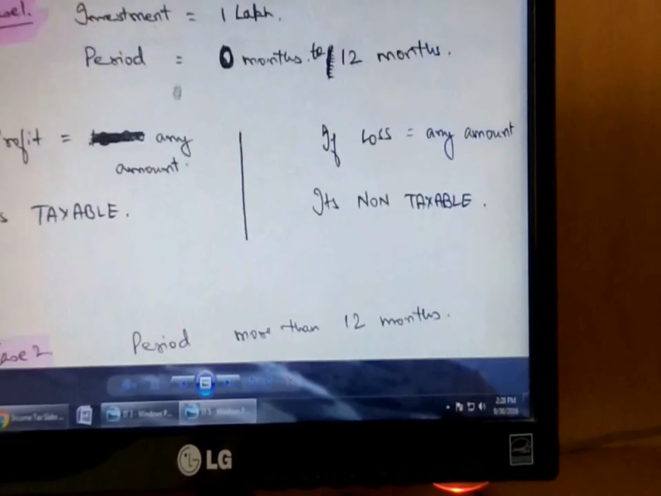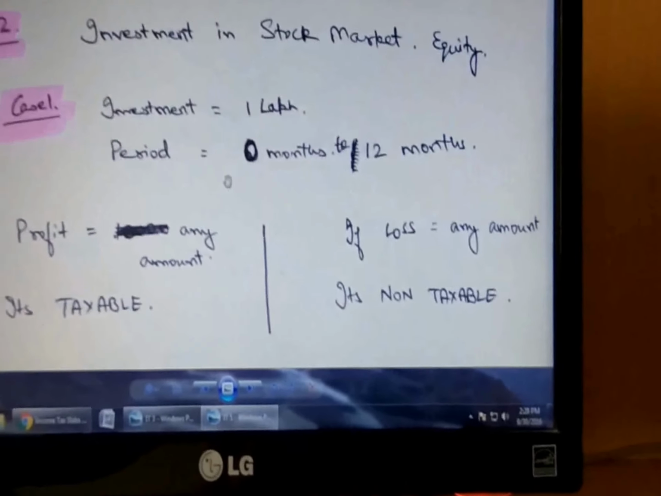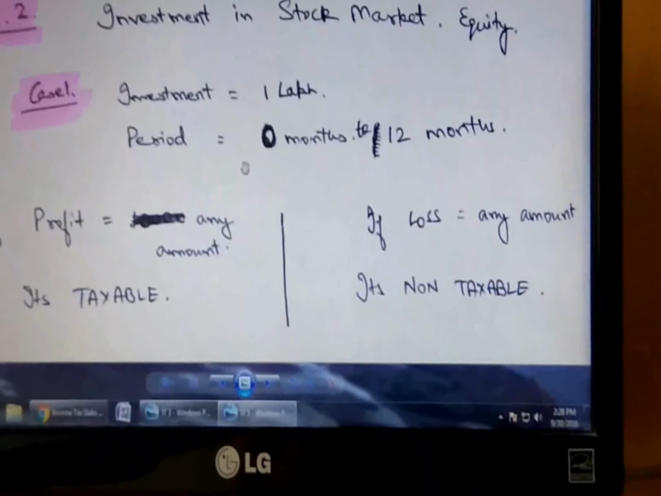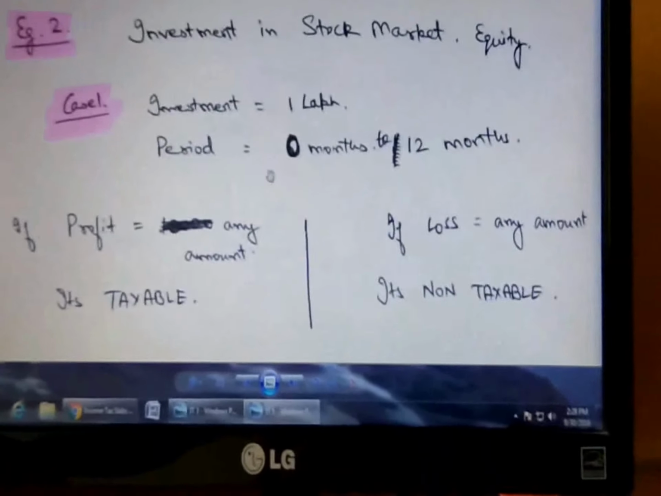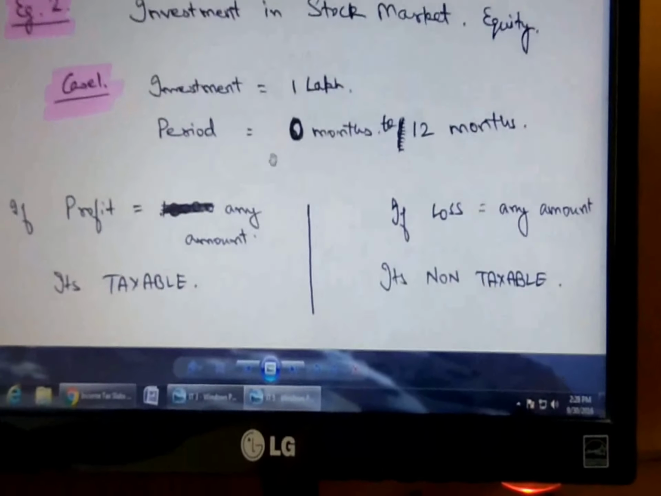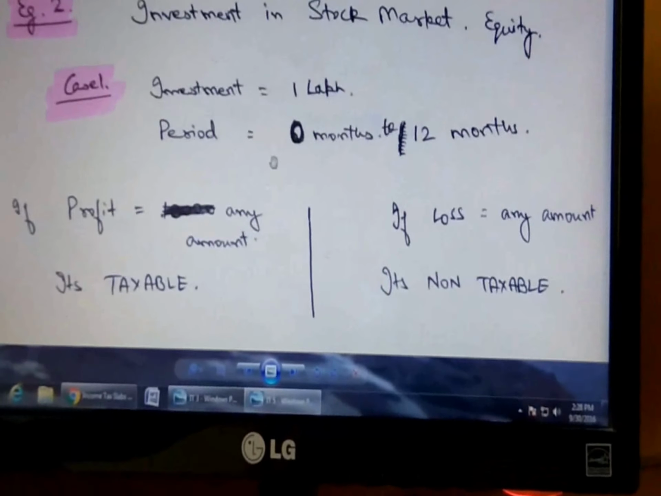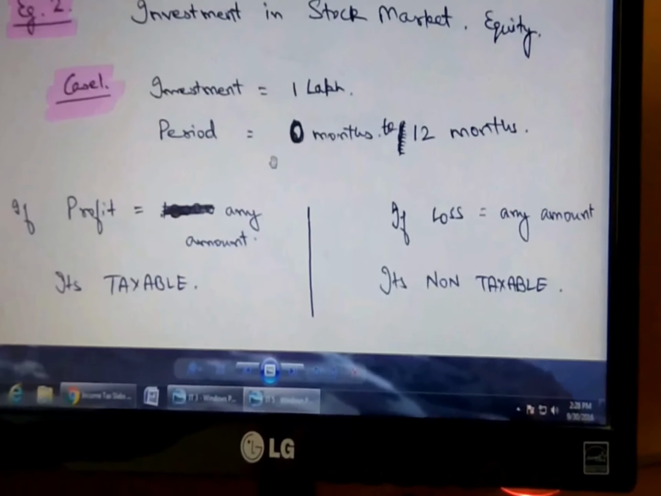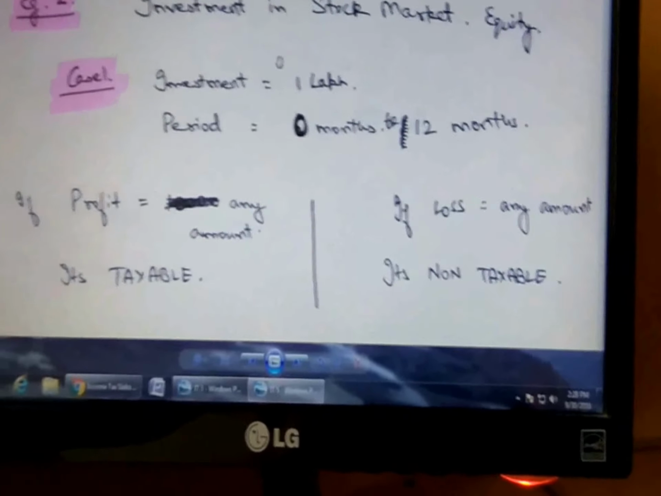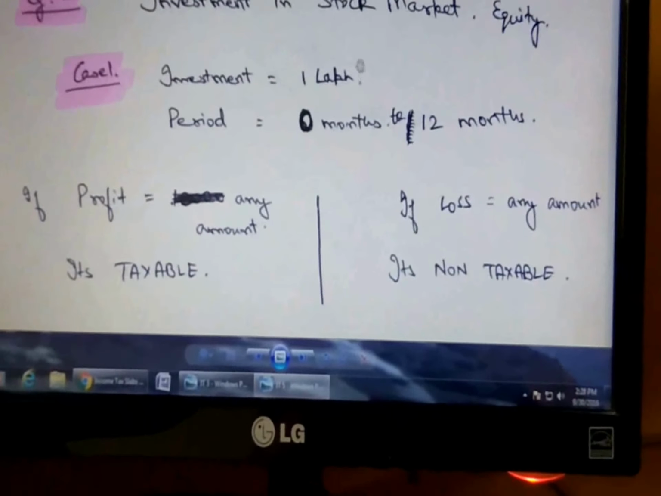Now let us take the second example. This second example is basically for investment into the stock market. If your investment is assuming say 1 lakh rupees and the time period you remain invested in the stock market is less than 12 months, so 0 to 12 months I am taking, if you get any profit on that 1 lakh rupees, the profit will be taxable. But if you get any loss, your principal amount will remain the same. I mean your 1 lakh rupees will not be taxable.